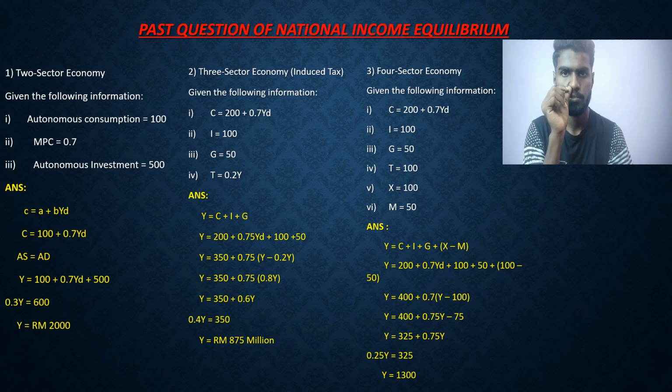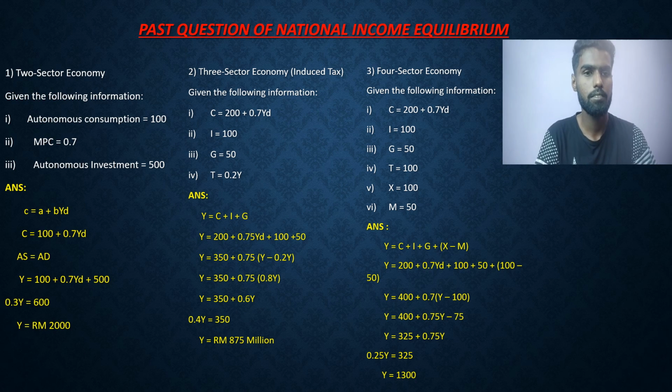Then Y = 350 + 0.75(0.8Y), and lastly Y = 350 + 0.6Y. So 0.4Y = 350, and we get 875 million.